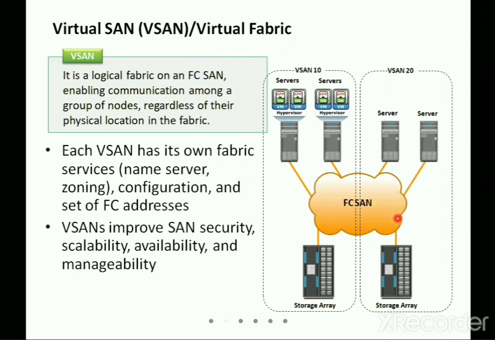Direct attached storage had only one storage and only one host or one server, and the data transfer took place, which lacked scalability. But when you use fiber channel, having its own architecture and the components needed, the storage array increases, the scalability increases, and the security increases.